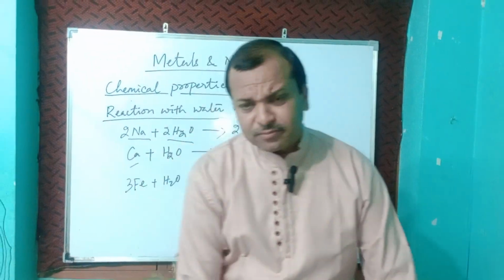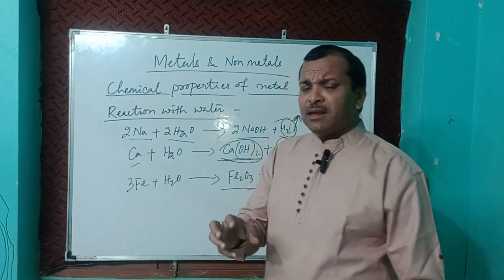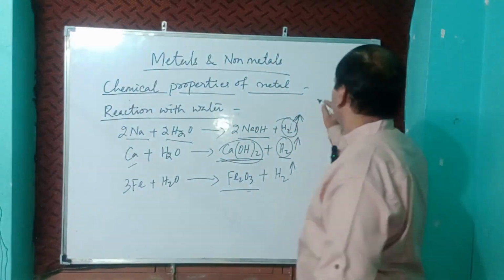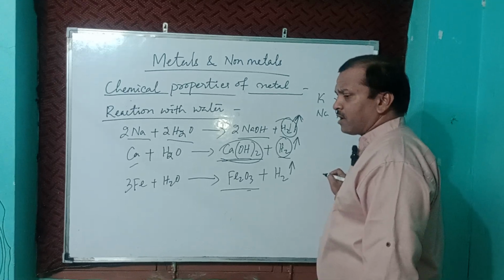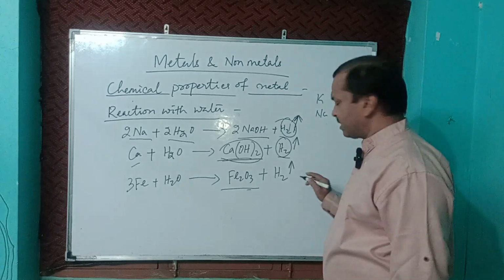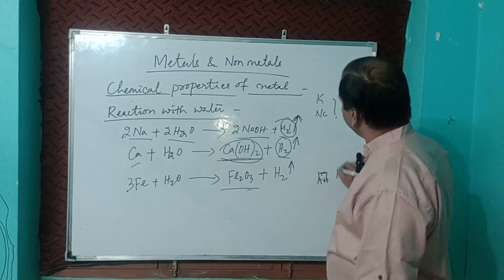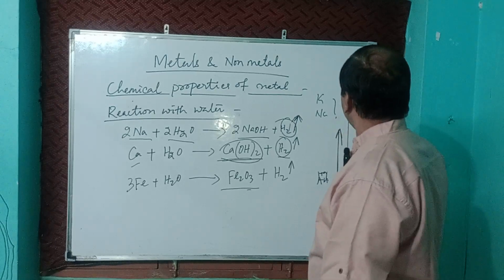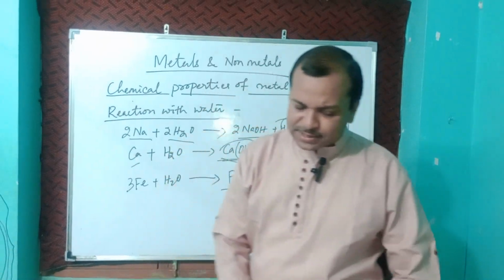Next one is the same as with oxygen. From the high reactivity series to the low reactivity series, like I said, potassium and sodium are very highly reactive, and silver and gold are very less reactive. Least reactive is gold, silver also. So when we go from top to bottom, the reactivity will increase. When we come downward, the reactivity will decrease.